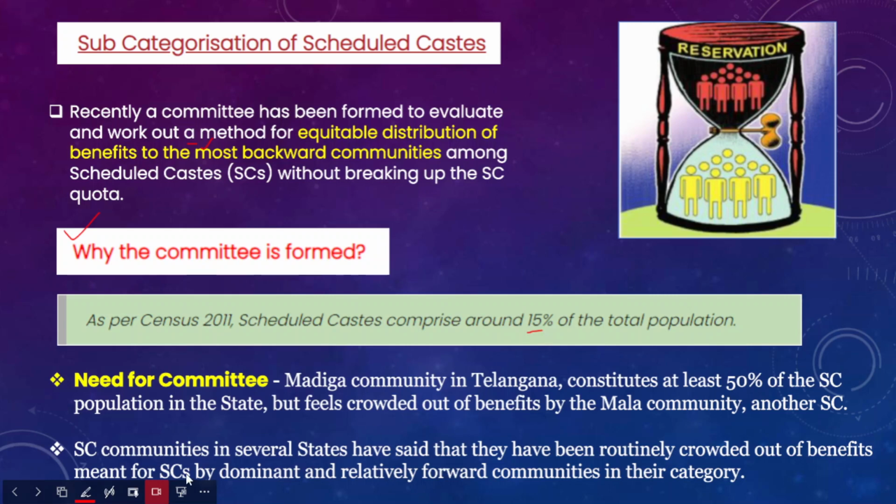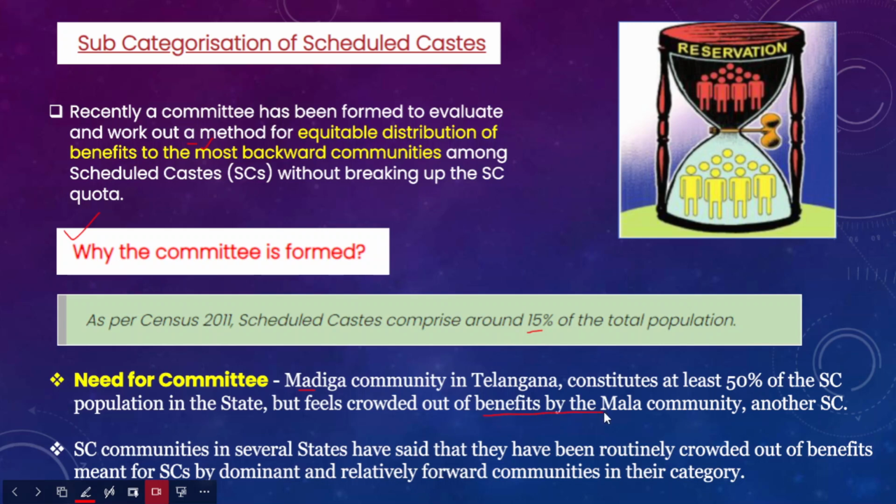Now to understand this in a detailed way, there is a community called Madiga community, which is considered a scheduled caste community in Telangana. This community consists of 50% of the SC population in the state of Telangana. However, even though they have 50% of the SC population, they often feel crowded out of benefits by the Mala community.